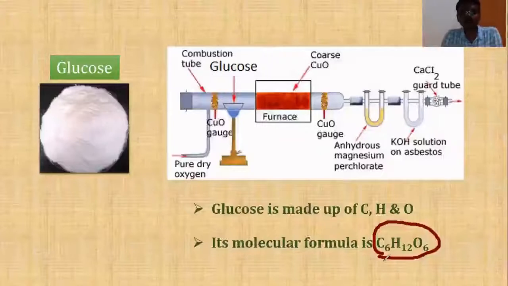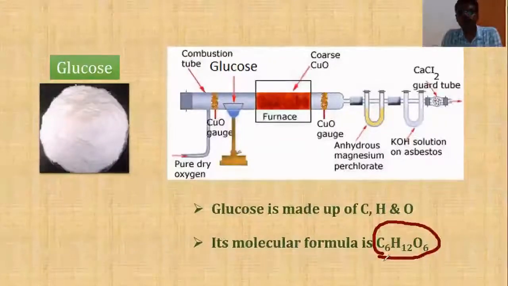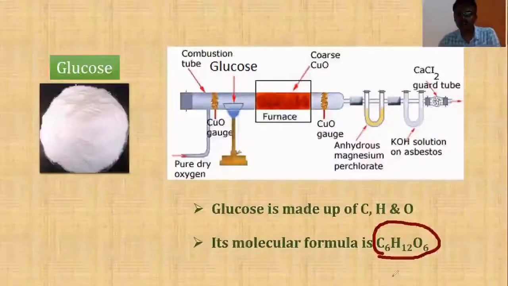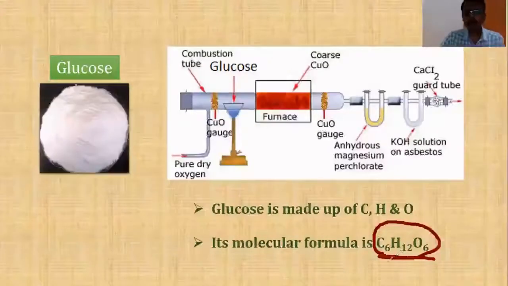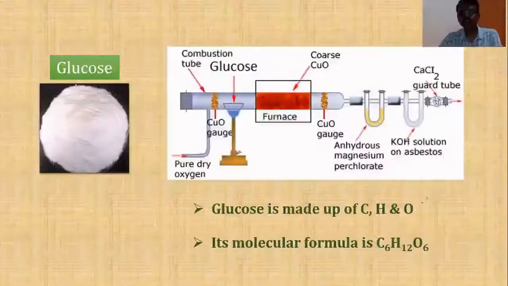Similarly, glucose is going to reduce Fehling solution into a red precipitate, and Tollens reagent into a black precipitate. I will not be able to explain that by using just the molecular formula. So that means all the properties of glucose cannot be explained just by the molecular formula. We need to write down a proper structure for glucose which can explain all its properties. So now let us get into the structural elucidation of glucose.